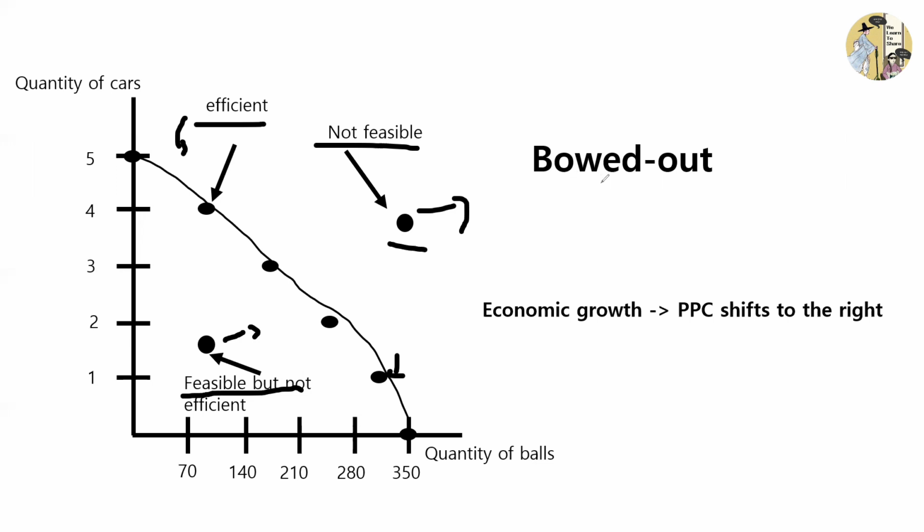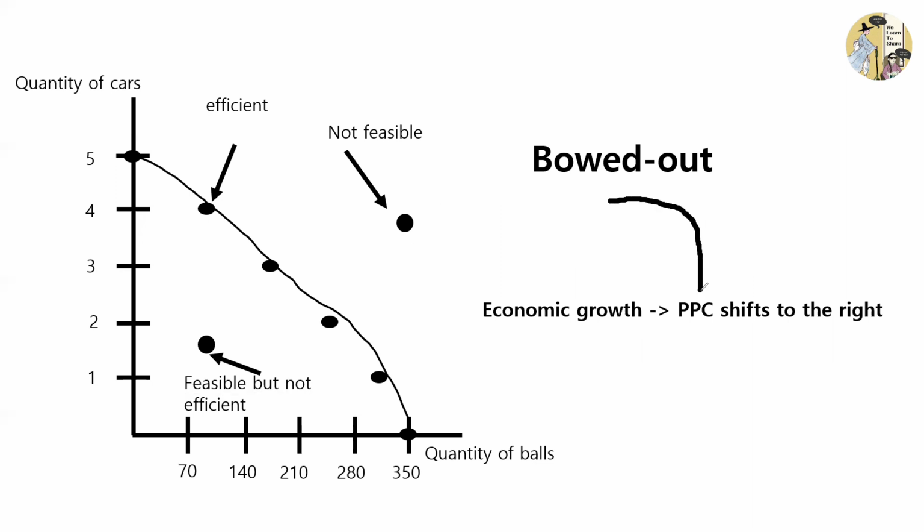And a very interesting point of most production possibilities curves is that the curve is not straight, but it is rather bowed out, not because of a drawing mistake. So usually a production possibilities curve is going to look bowed out, which is because some resources are not interchangeable between the two types of goods and services we decide to produce.